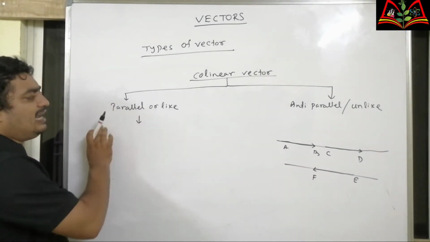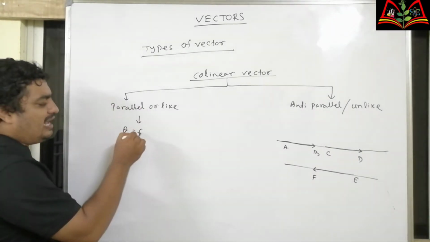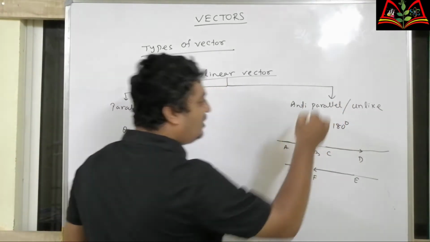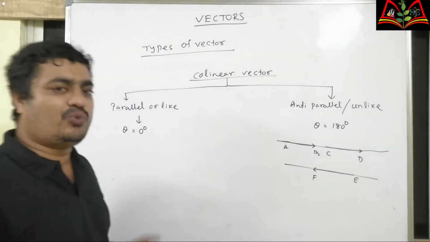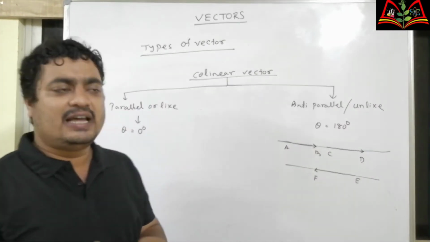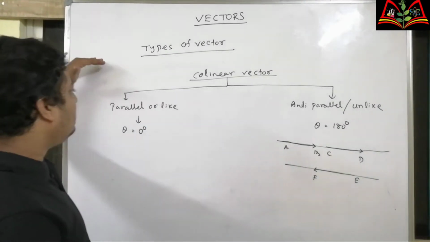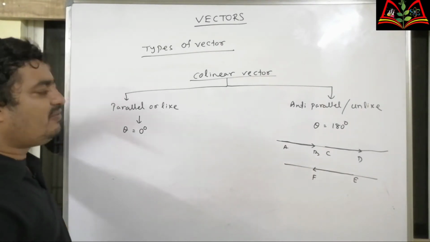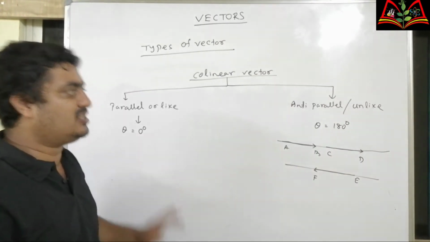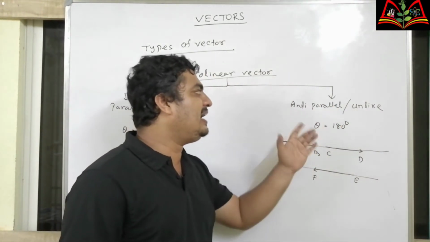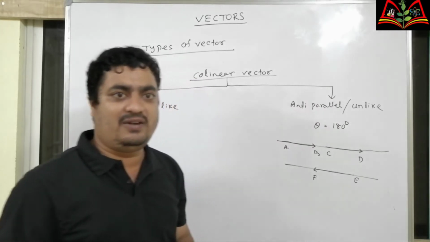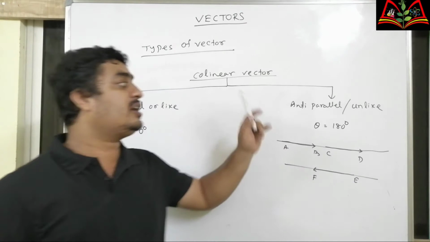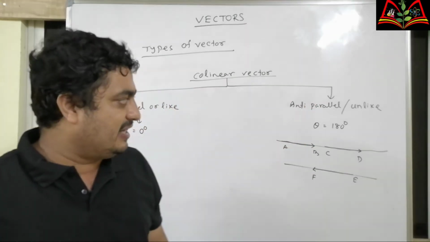The angle between two parallel or like vectors is 0 degrees. The angle between two unlike or anti-parallel vectors is 180 degrees. Remember one thing: all equal vectors are parallel vectors, but all parallel vectors are not equal vectors. Like that, all negative vectors are anti-parallel vectors, but all anti-parallel vectors are not negative vectors.